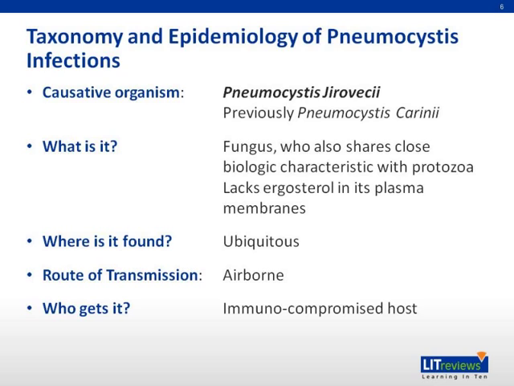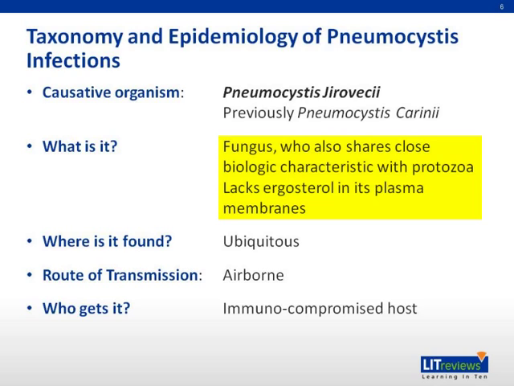The causative organism for pneumocystis infections is Pneumocystis jirovecii. It was previously called Pneumocystis carinii, but Pneumocystis carinii today refers to pneumocystis infections occurring in rodents. What is it? It is actually a fungal infection, and this fungus also shares close biological characteristics with the protozoa.